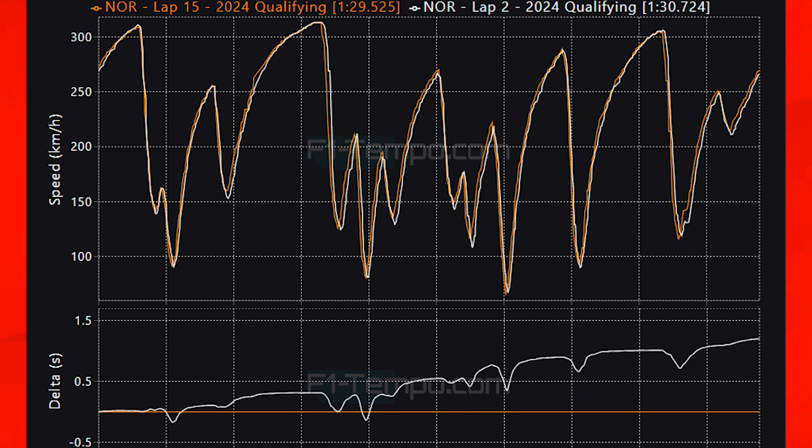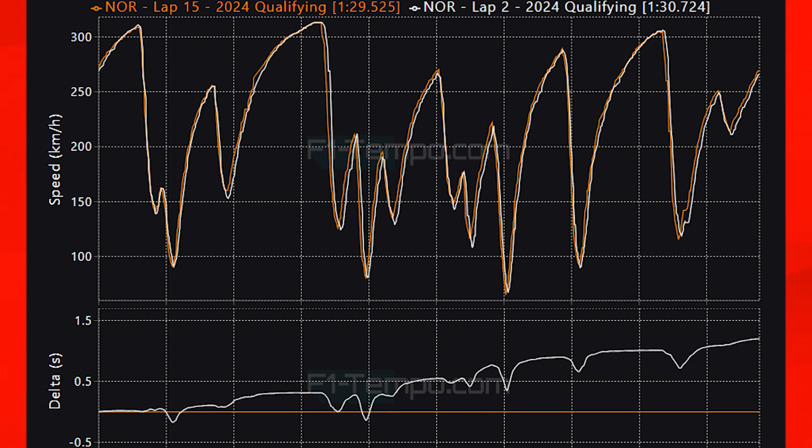Norris was seemingly going deeper into corners during Q1 as well, and you can see that on the Delta he gains a bunch of time initially at the braking zones with the Q1 lap, but he sacrifices the exits as he's losing a lot of time, showing just how the drivers are constantly learning what is available to them during the laps. Altogether, from the start of Q1 to the end of Q3, Norris improved his lap time by 1.2 seconds.